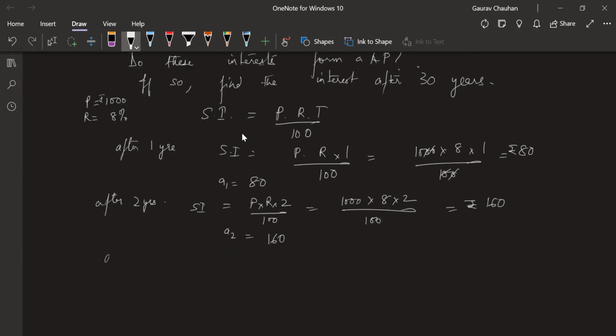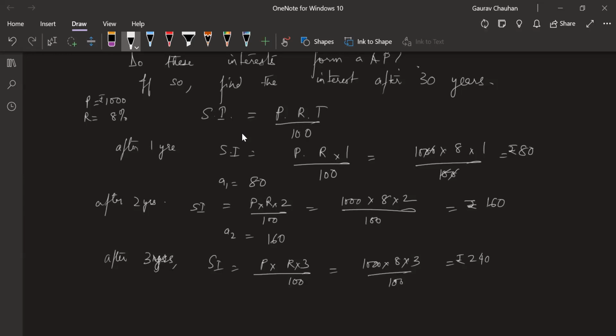Continuing to do this, after 3 years, simple interest is equal to P into R into 3 by 100. That's equal to 1000 into 8 into 3 by 100. The 100 and 1000 cancel. 3 into 8 are 24, so 240 rupees.